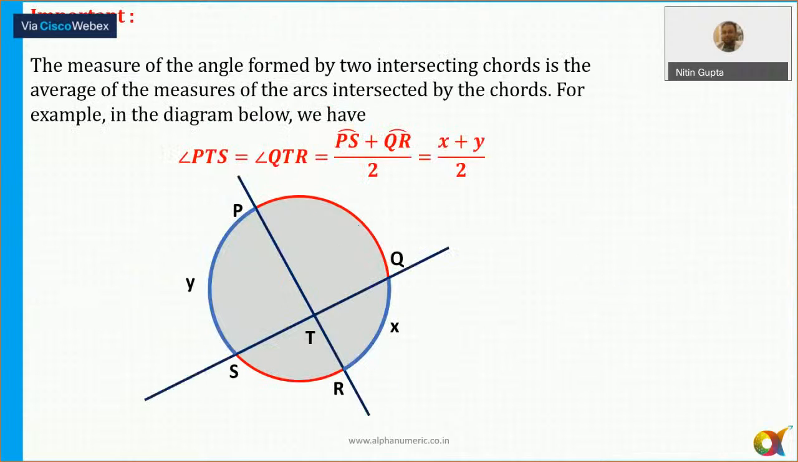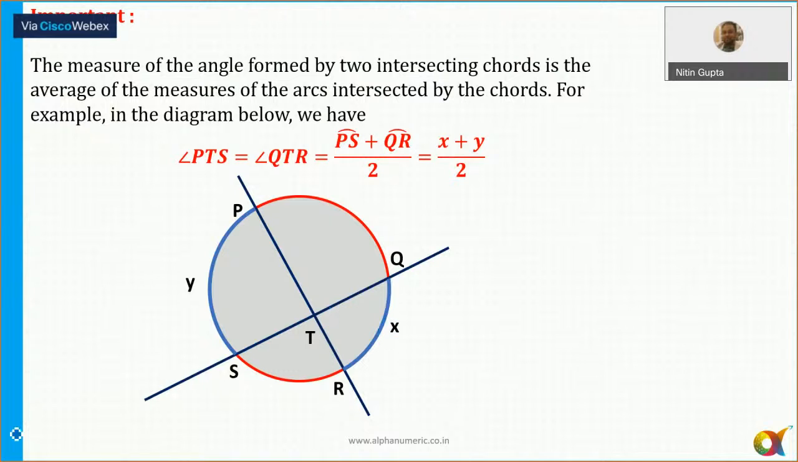Now this is a very important thing. The measurement of the angle formed by two intersecting chords: if there are two chords, it is the average of the arcs intercepted by the chords. So if I need to find this angle, let's say this angle, this x represents the angle subtended by arc PQR at the center.